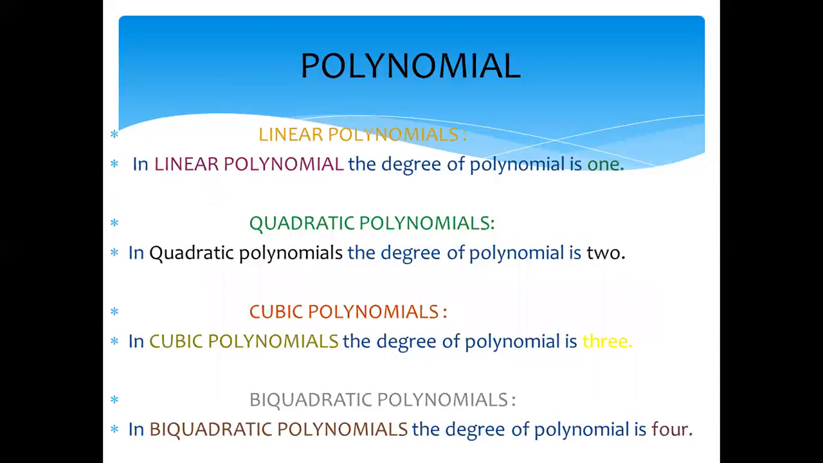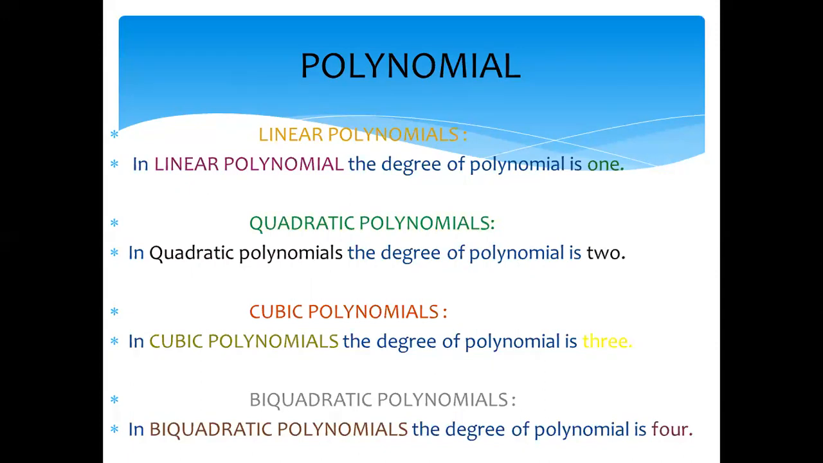Yes, question number 7. In question number 7, we have the types of polynomials. There are 4 types of polynomial. One is linear, then quadratic, then cubic, and then biquadratic. First is linear. Every expression in which the variable has power 1 is called a linear polynomial. Quadratic, the expression in which the highest degree of the polynomial is 2.